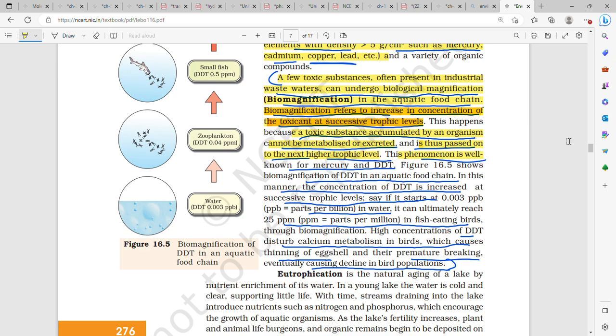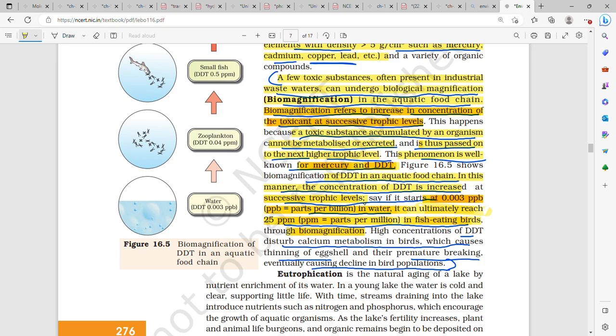This phenomenon is well known for mercury and DDT. So it shows biomagnification of DDT in an aquatic food chain over here. In this manner, the concentration of DDT increases at successive trophic levels. Say if it starts at 0.003 parts per billion in water, the mercury and DDT is there, then it can ultimately reach 25 parts per million in fish-eating birds through biomagnification.